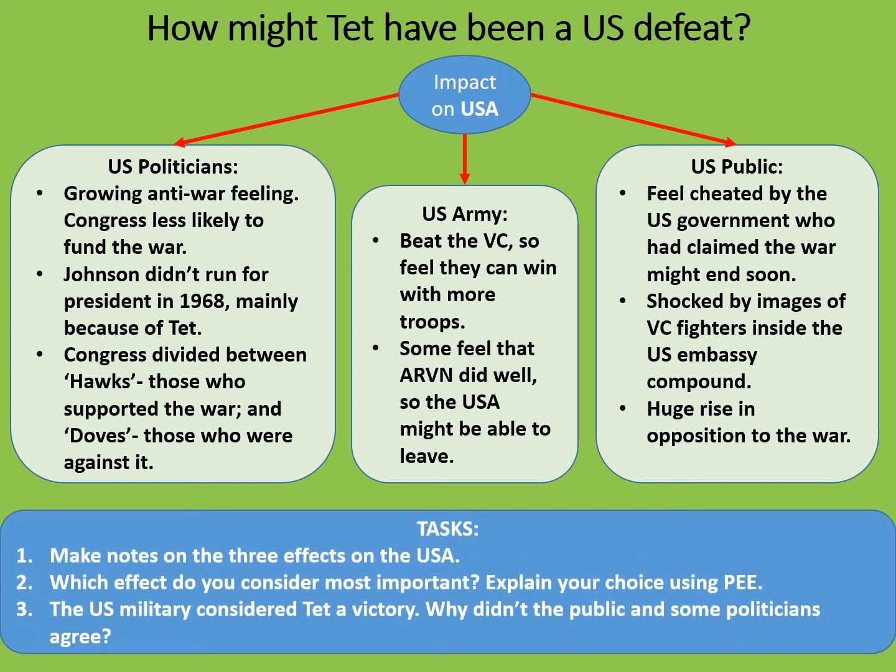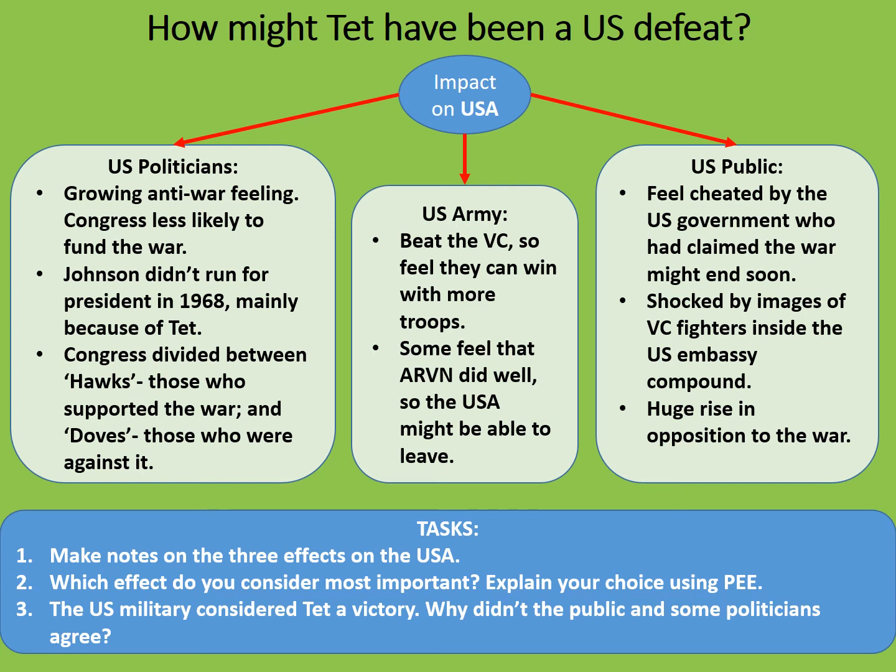Now some tasks. Make some notes based upon these 3 effects on the USA. Secondly, which effect do you consider the most important? Is it the effect on the politicians? Is it the effect on the army? Or is it the effect on the US public? Explain your choice using point, example, explain. The US military considered Tet a victory. Why didn't the public and some politicians agree? Use examples from earlier in the lesson or from your own knowledge, as well as what you can see on this slide. Pause the video now and then press play when you're ready to continue. Done? Alright, well, let's consider.